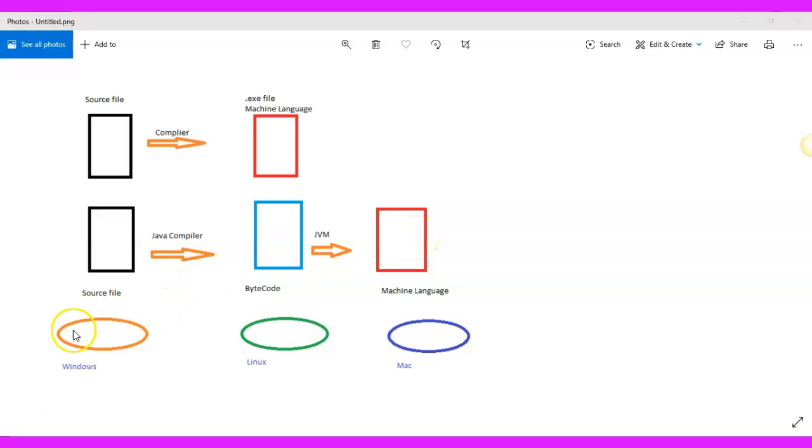So depending upon the operating system that you are using, be it Windows, Linux, or Mac. Now in the case of C or C++, the compiler will first identify what operating system you are using.